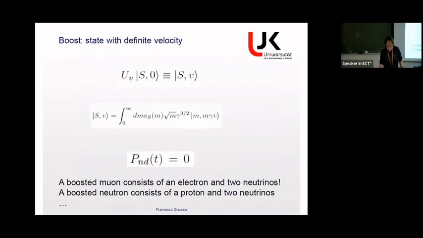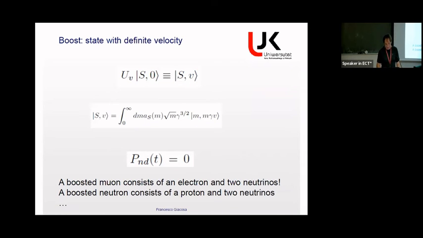And then the next question is, and you see, I'm well in time: what if you do a boost? Do we recover the formula of Einstein then? If I take an unstable state and I don't give to the unstable state a definite momentum, I really give a definite velocity, so each mass element has a definite velocity. Well, the surprising result is that actually the decay is 0.